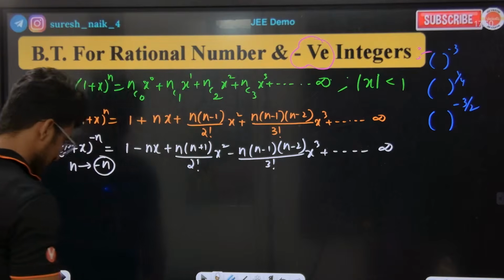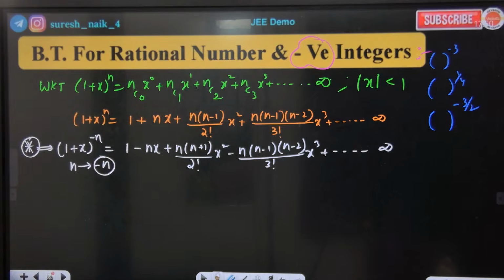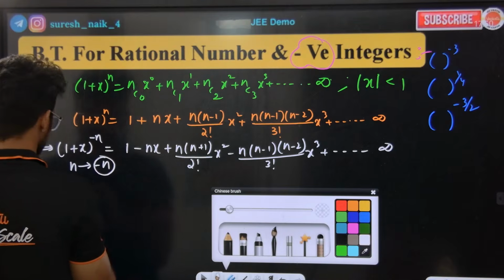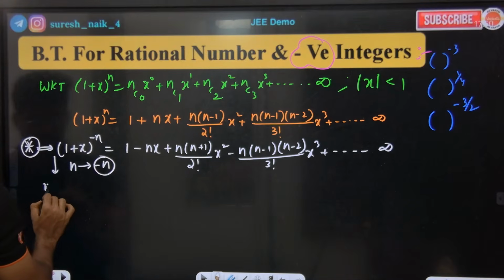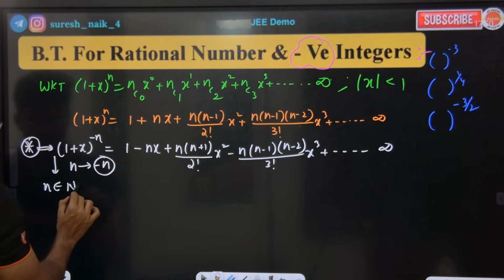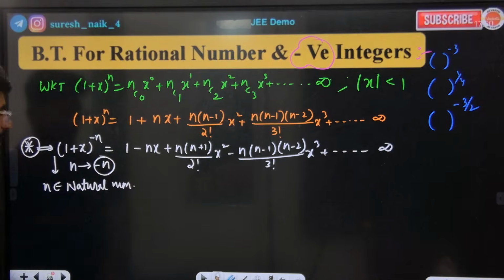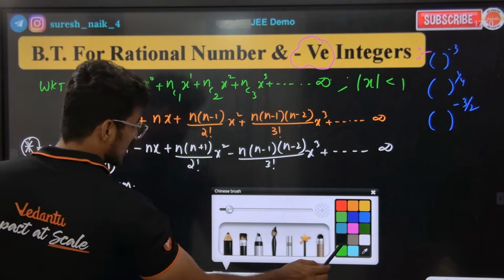Now sir, for example, guys, what is n here basically? N belongs to natural number, obviously. N belongs to natural number, minus natural number. 100% correct.